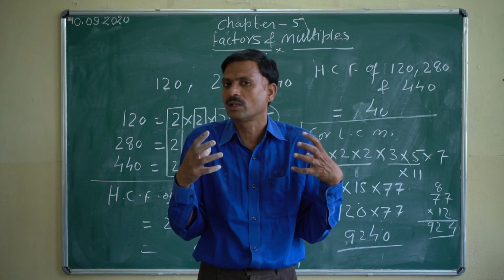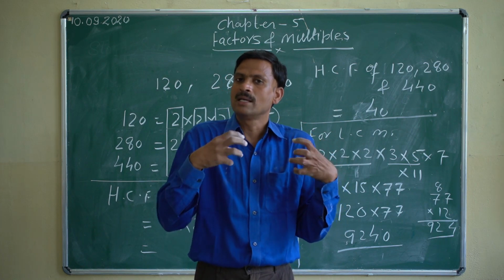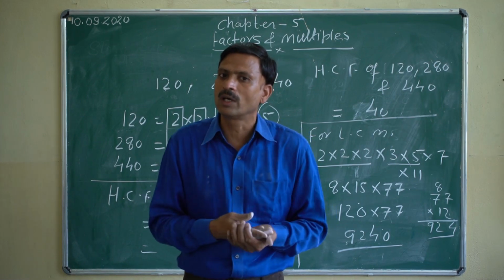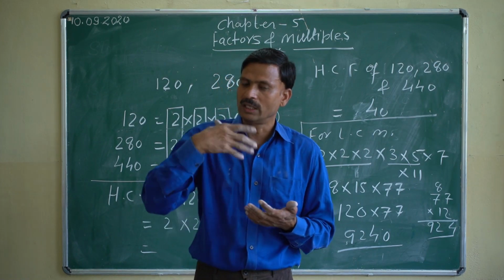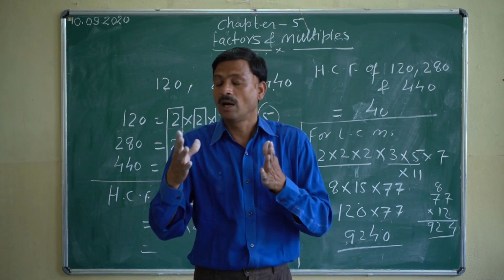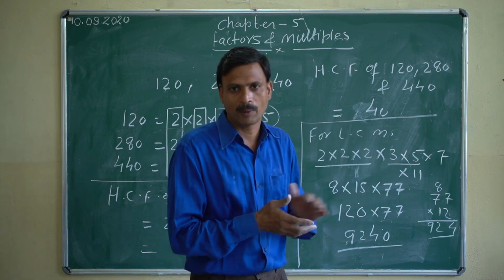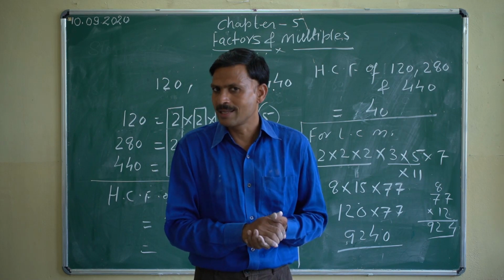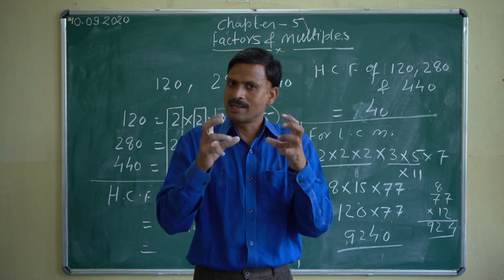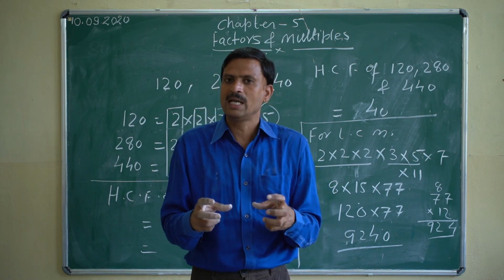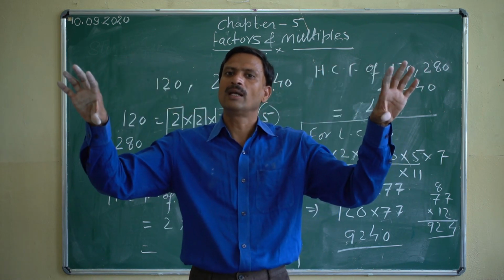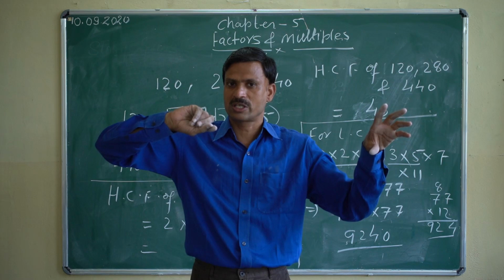Multiple means what? A multiple is a number we get when we read the table of a particular number. So when you read the tables of the given numbers, you will get that common number. If more than one number is given and you are finding the LCM, you will get one number which comes in the table of all the given numbers, and that will be the very first one, the least number.